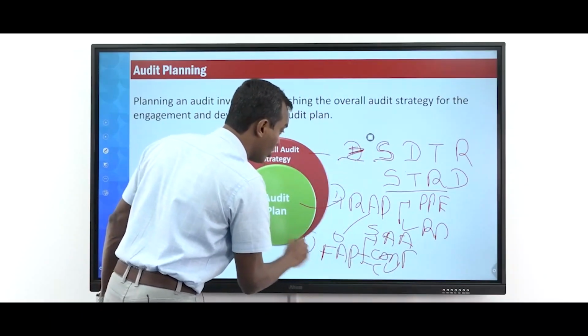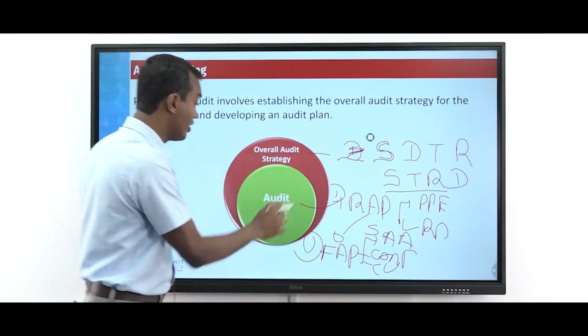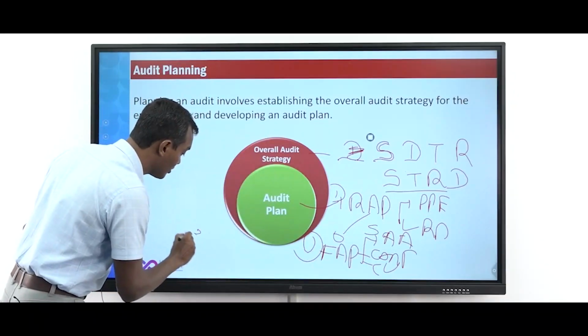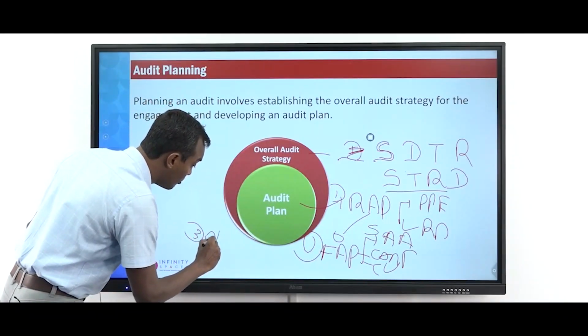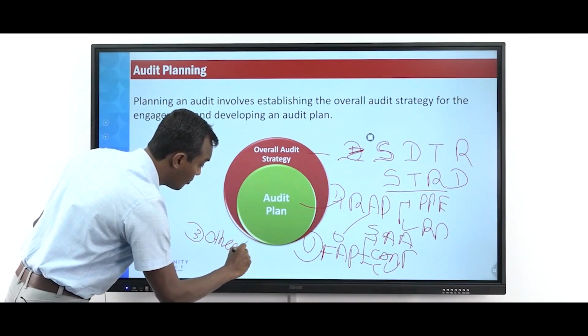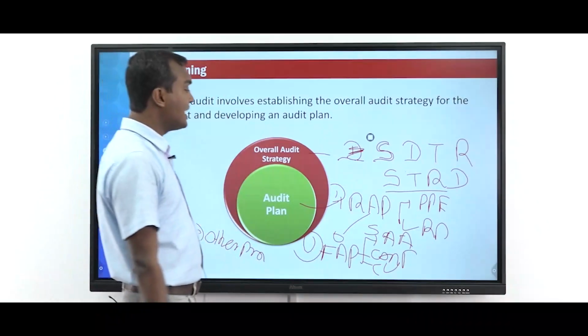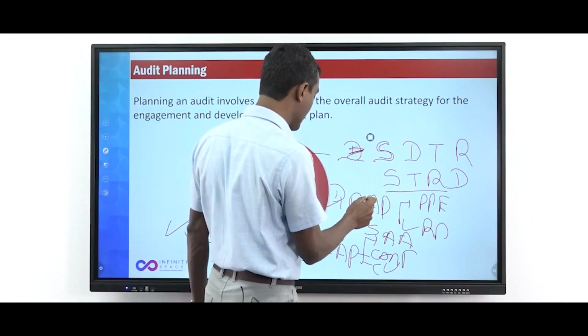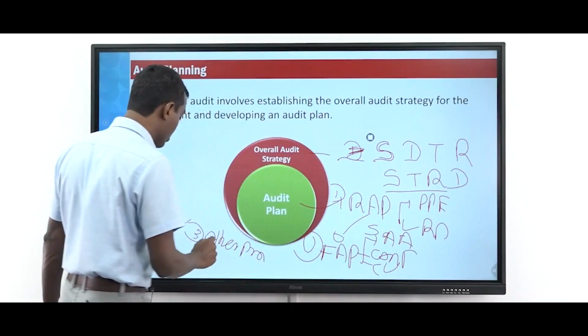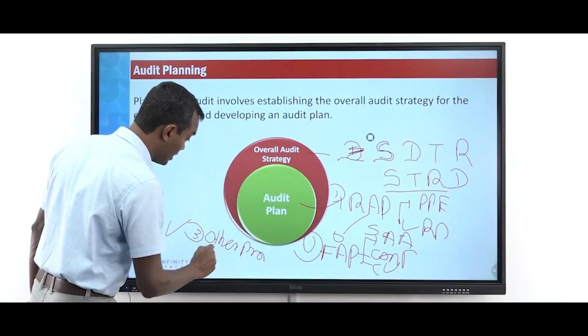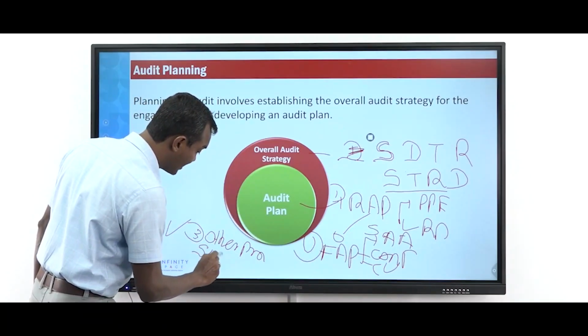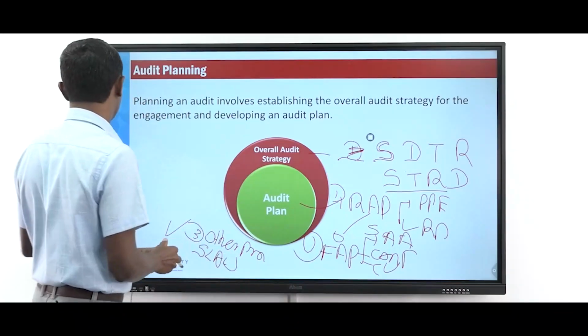These 2 together are called the audit plan: risk assessment, further audit procedure, plus the third part of the audit plan, which is other mandatory audit procedure. For example, the auditing standard says the auditor has to attend the stock count. So the audit plan has 3 things: risk assessment, further audit procedure, and other procedures. Example, mandatory other procedures required by Sri Lanka auditing standards. Those are the 3 things, right?